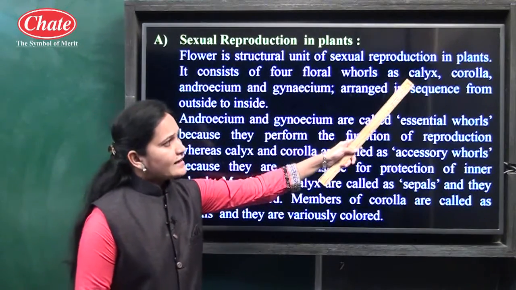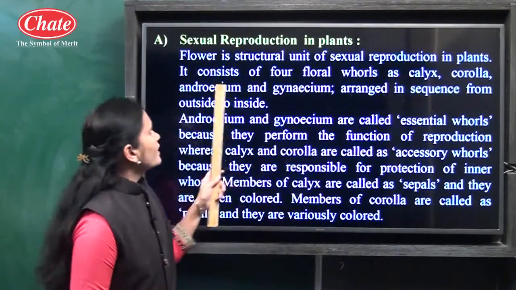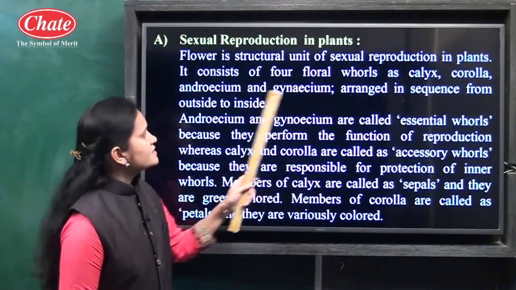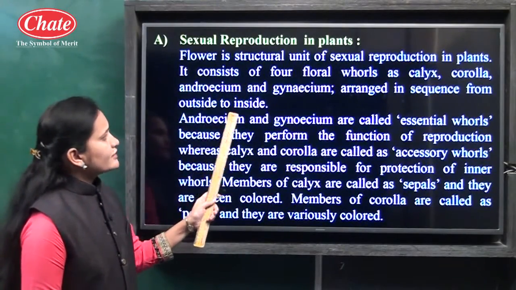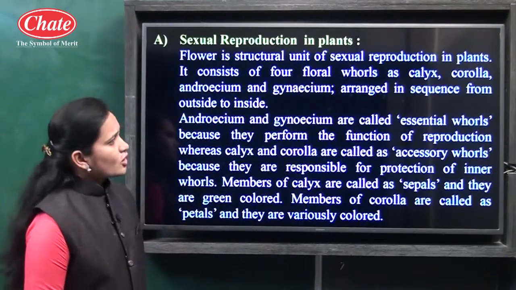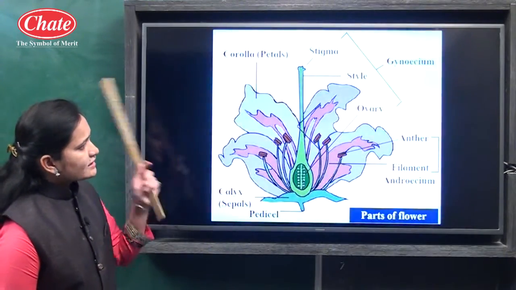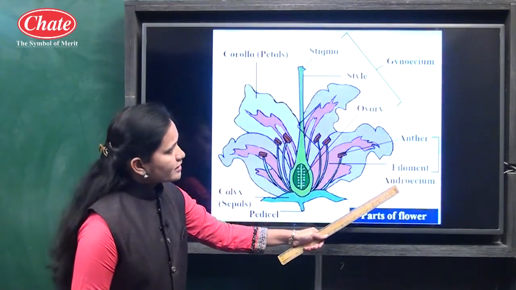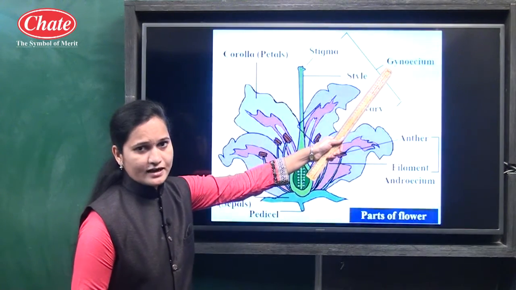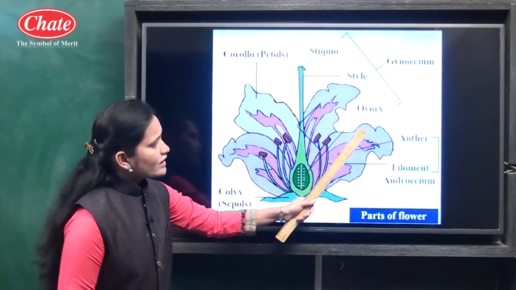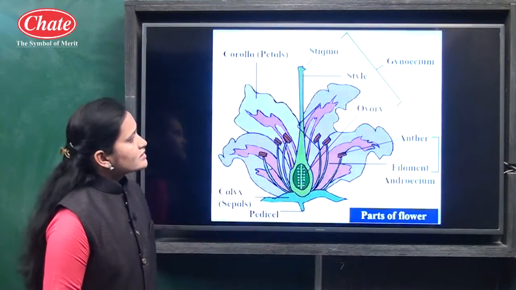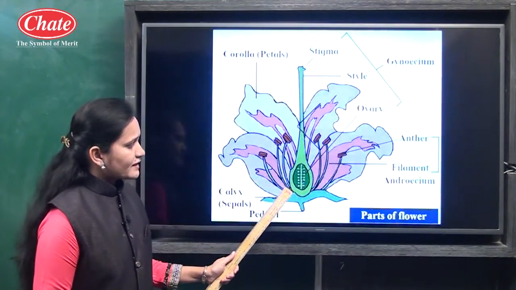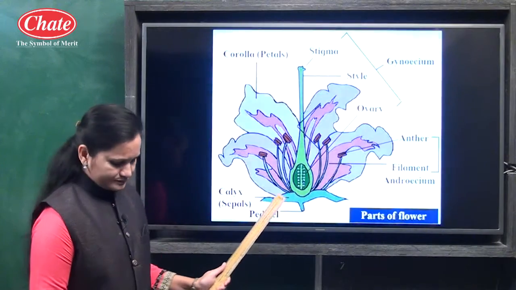In that, calyx, corolla, androecium and gynoecium, arranged in sequence from outside to inside. Now observe this diagram. Then you can see calyx, corolla, androecium and gynoecium. These are arranged from the outside to the inside. Okay, so these are the 4 floral whorls present in the flower.